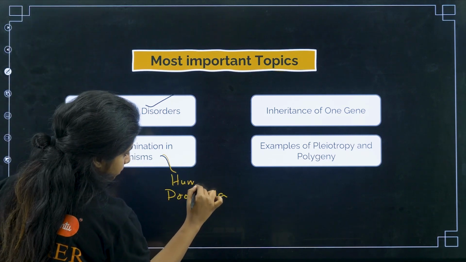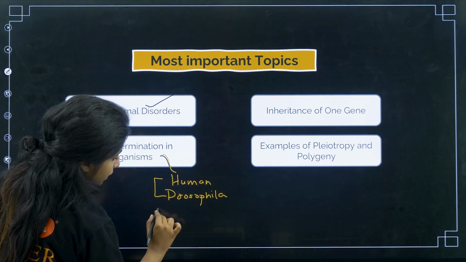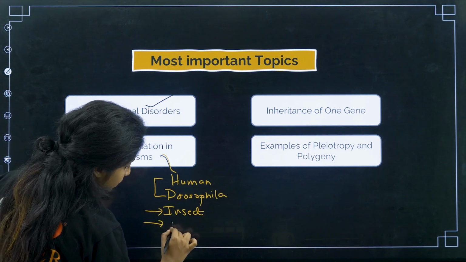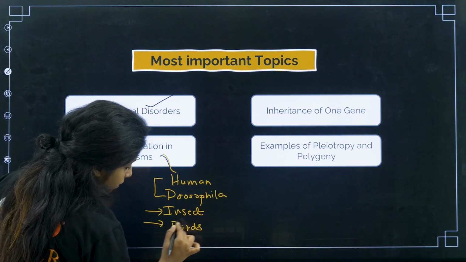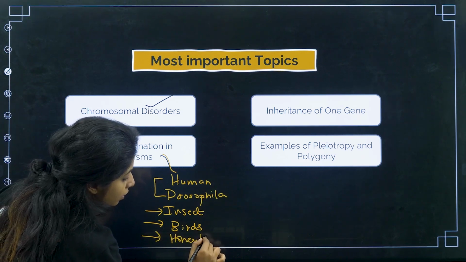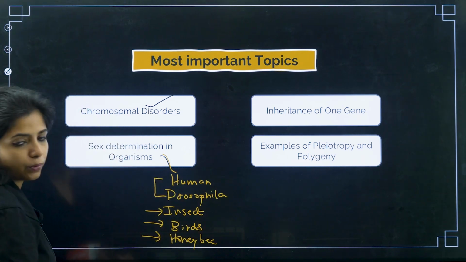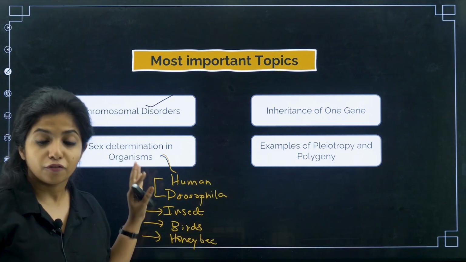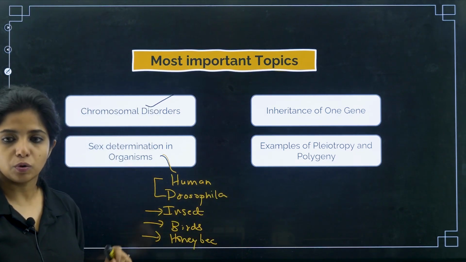Human. And Drosophila was one category. Then insect is another category. Then birds is another category. Then your honeybee, haplodiploidy, is another category. So you should be knowing about this. Which one of them show male heterogamety or female heterogamety? Things you should be knowing about that.